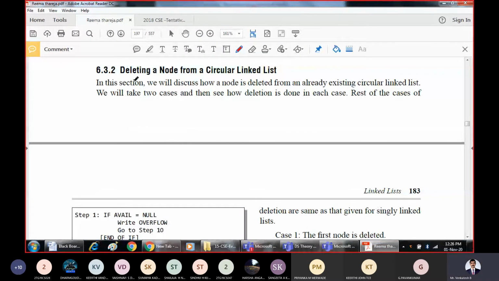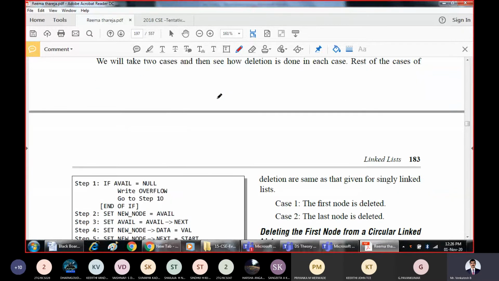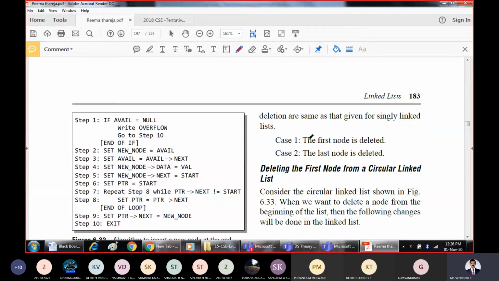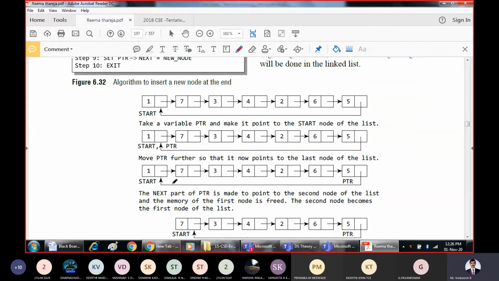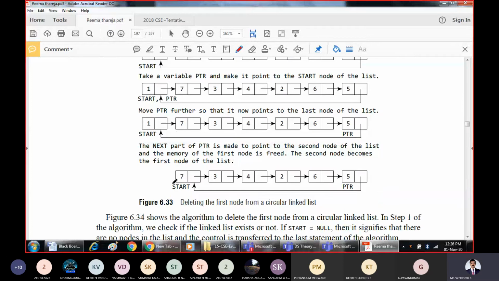Now deletion is also the same. Deleting a node from a circular linked list has two possibilities. Either you delete the first node from a circular linked list or you delete the last node. So how can we delete the first node from a circular linked list? What could be the logic to delete the first node?